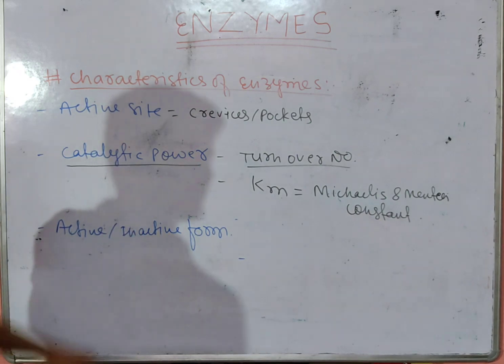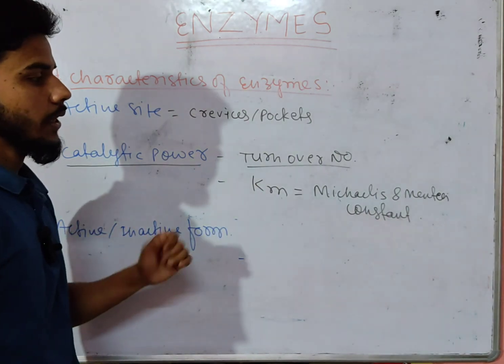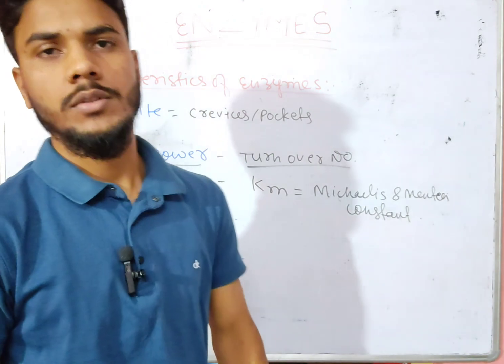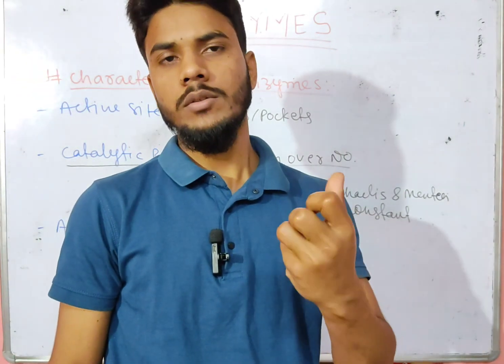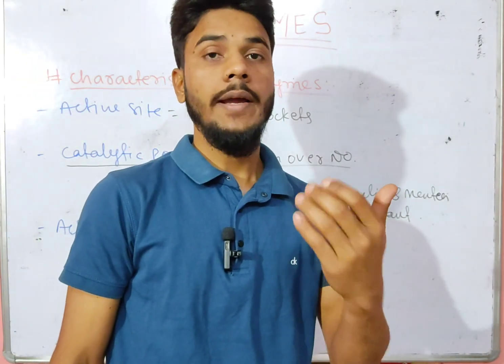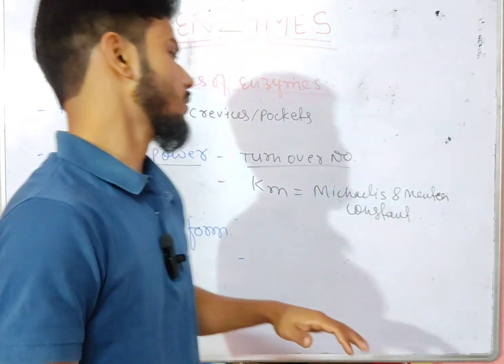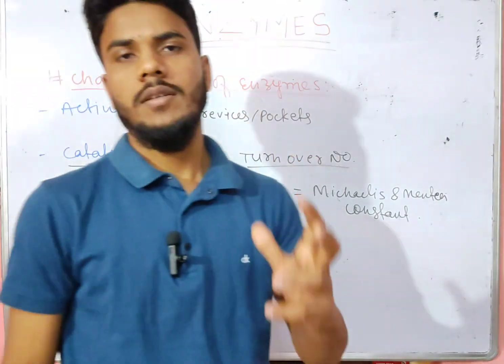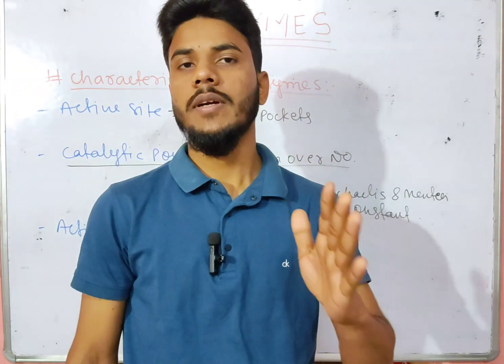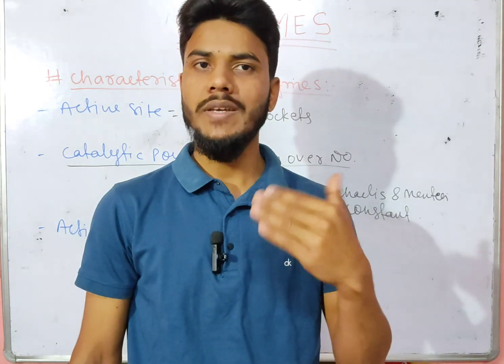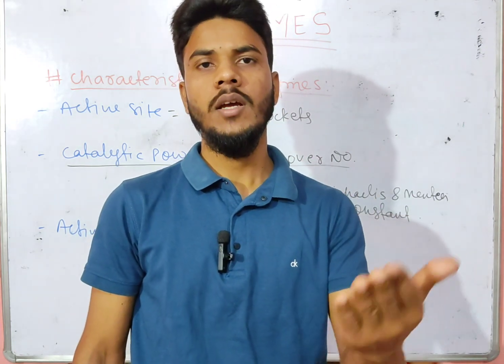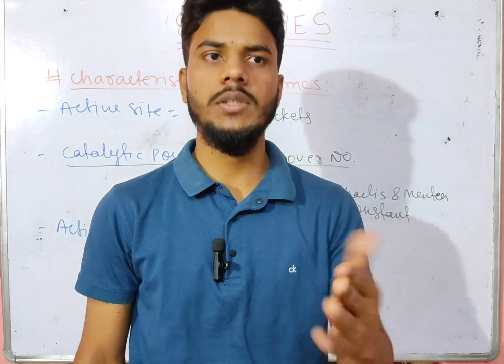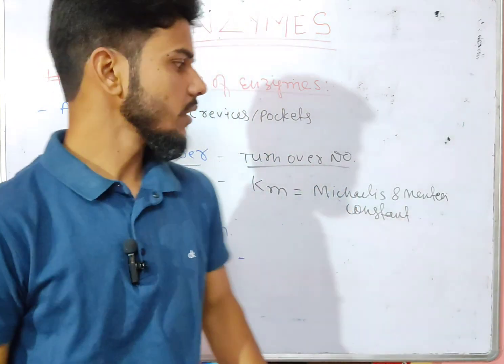Next, we have Km. Km is a substrate concentration at which, first of all, we must know every reaction will proceed with a certain speed. Means if we specify the direction, we can call it the velocity, velocity of reaction.